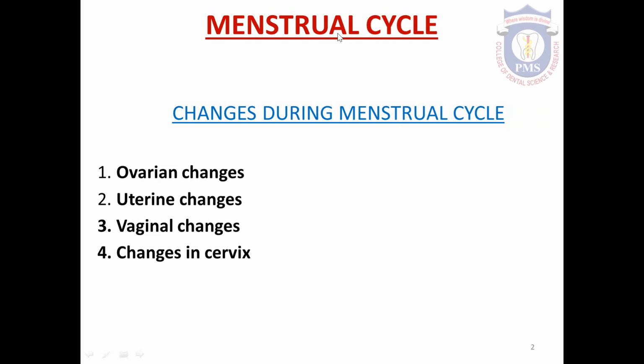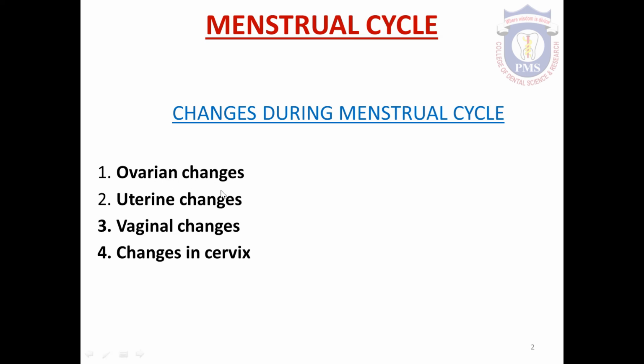The duration of the menstrual cycle is 28 days. In some persons, it may vary between 20 to 40 days. And the duration of the menstrual blood flow is 4 to 5 days. During this menstrual cycle, many changes take place in the woman's body. The changes that occur in the ovary are called ovarian changes or ovarian cycle.